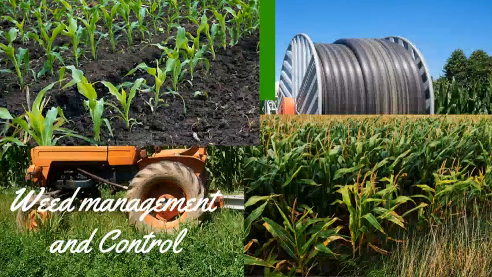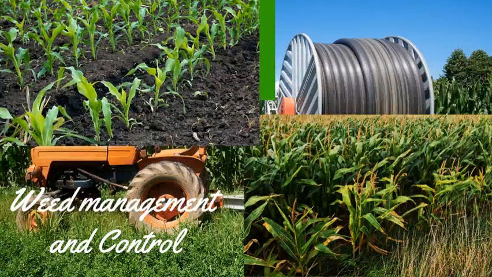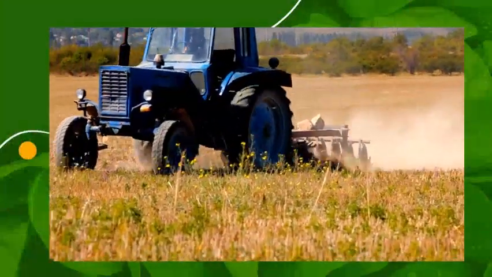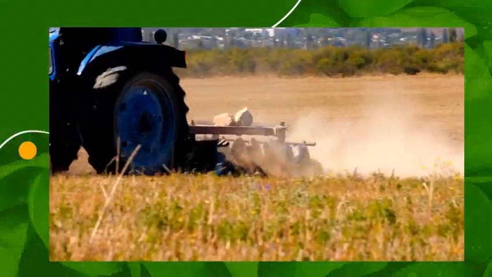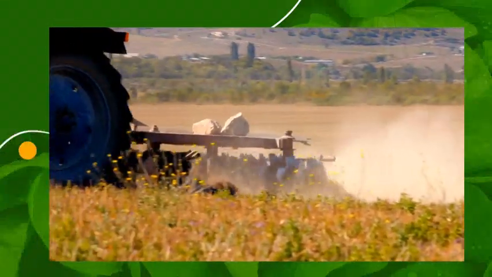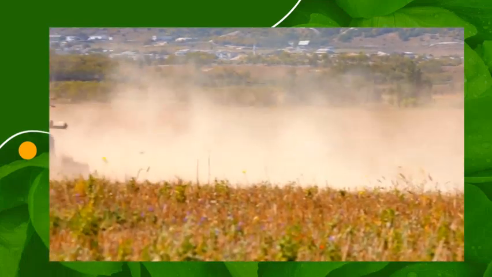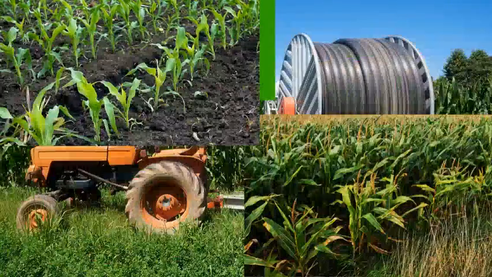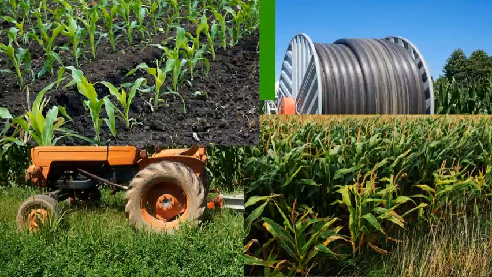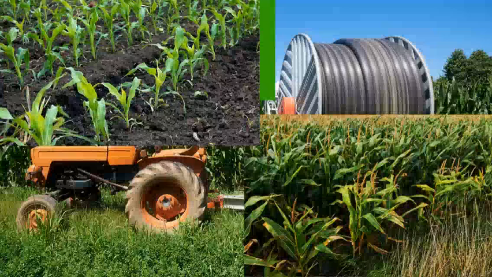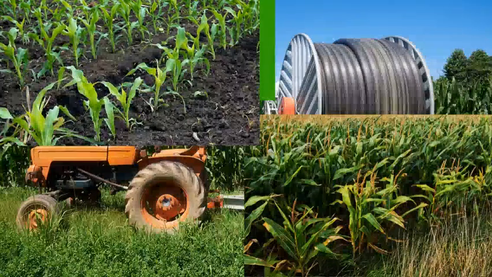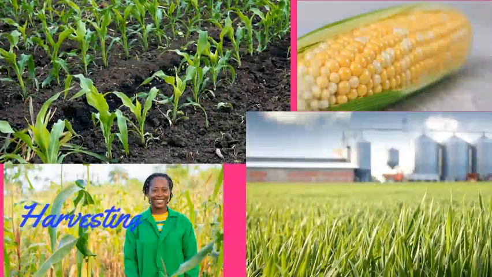Now weed management and control, because weed can grow very fast and kill the maize plant, it is very necessary for the farmer to weed his crop at least for the first 5 weeks of planting. You should keep doing weeding so that the weed will not overcome the maize plant. So the weeding can be done either mechanically with the use of mowers, or mainly with the use of hoe or cutlass. Now and then again, the farmer can also make use of selective herbicide.